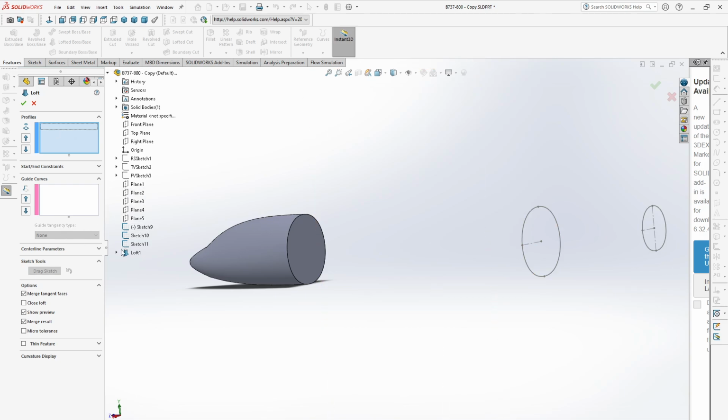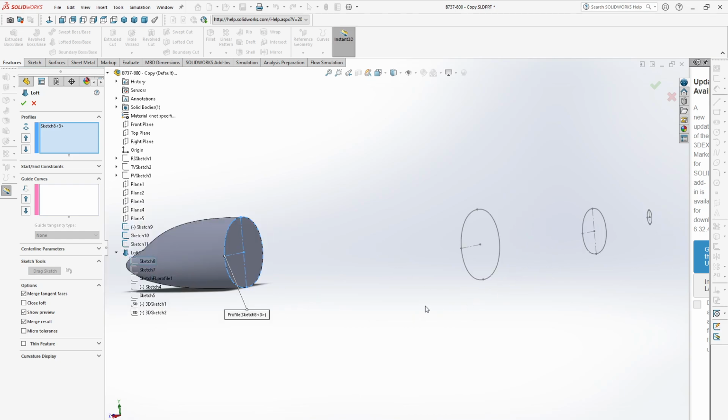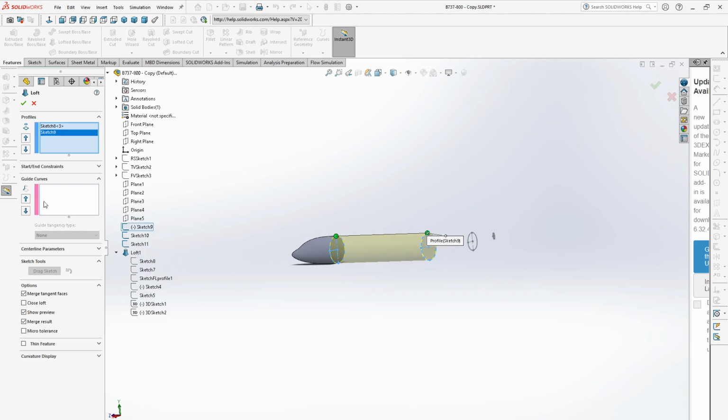So we can select it from here. So this one, then select this profile. Okay, no need to select any guide curve here, then click OK.